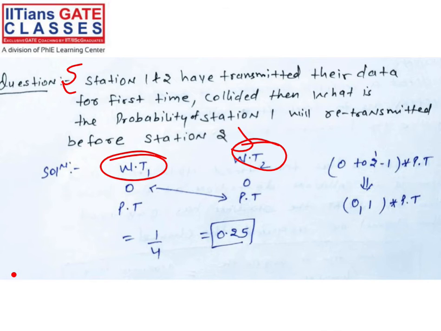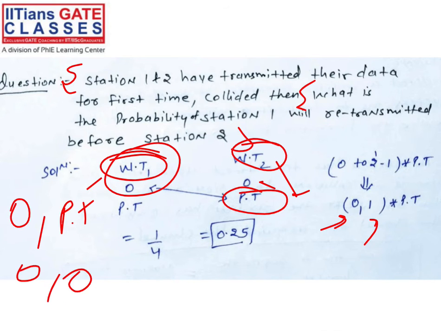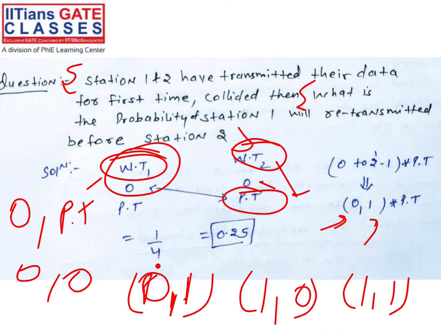So what is the probability that station 1 will retransmit before station 2? We have to see, apply combinations, what is possible. If this station sends in the starting and station 2 starts after waiting one time, then only. So that is only one case, right? See, both can start in the starting. One can start in the starting, the first station, and the second one waits for one time, or vice versa. The first has to wait, the second can send, or both have to wait. Both have to wait, right? But which probability do you have to find out? This probability you have to find out. So 4 total combinations are there. So 1 by 4. That's why 25%, right?